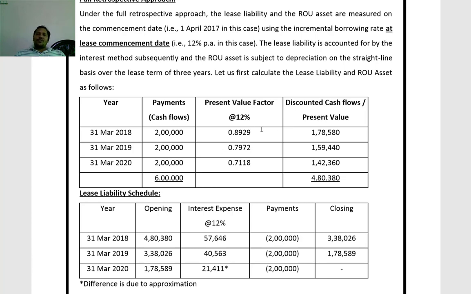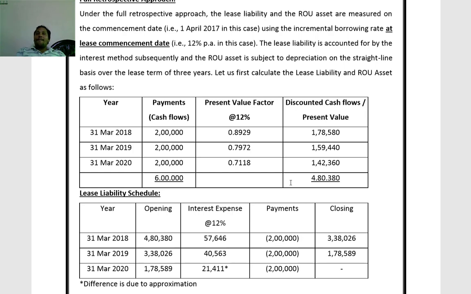Present value of cash flows. 2 lakhs into 0.8929, 1,78,580. 2 lakhs into 0.7972, 1,59,440. 2 lakhs into 0.7118, 1,42,360. Total comes to 4,80,380. This is the initial lease liability. And initial ROU asset, right of use of asset, will also be 4,80,380.